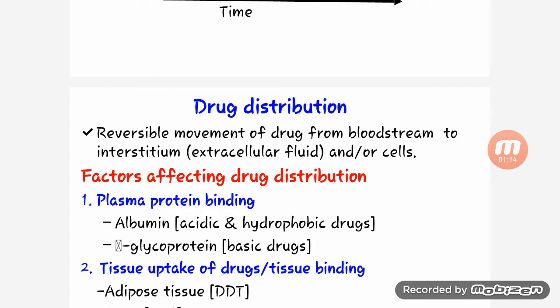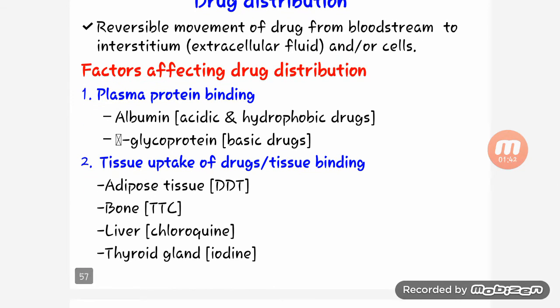Next is drug distribution. Reversible movement of the drug from the bloodstream to interstitium, extracellular fluid, or cells is known as drug distribution. Factors which affect drug distribution are: first, plasma protein binding: albumin for acidic drugs, glycoprotein for basic drugs.